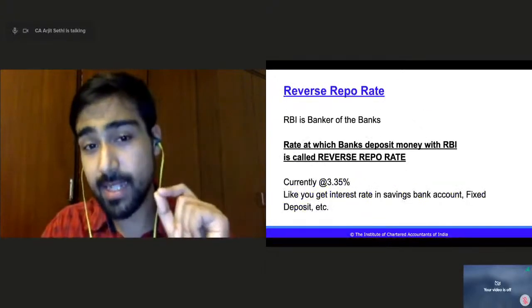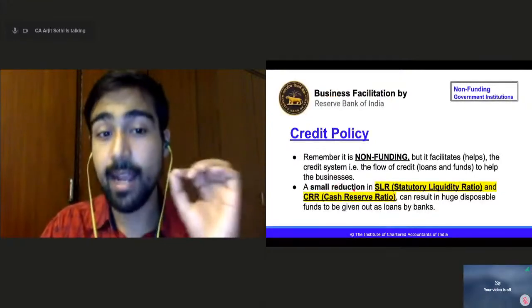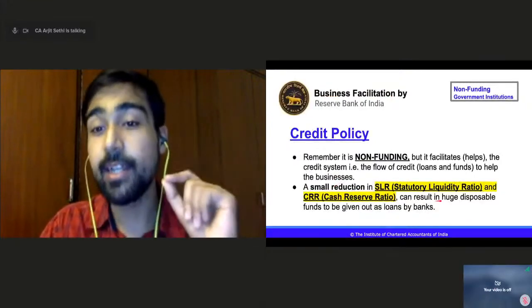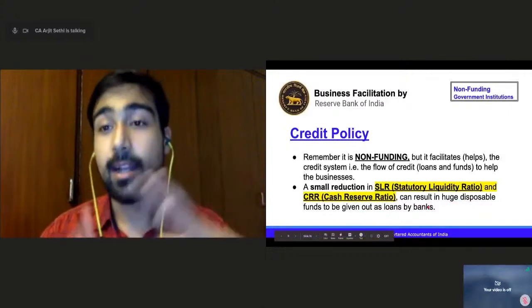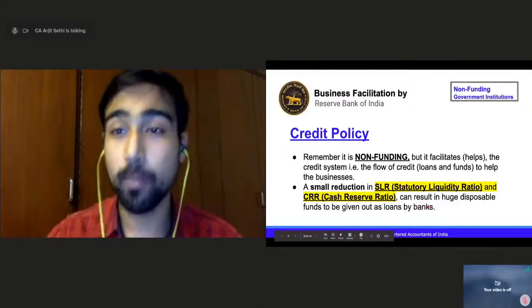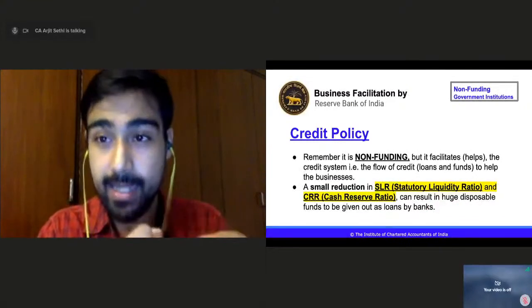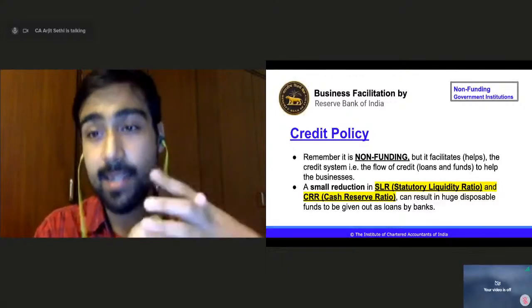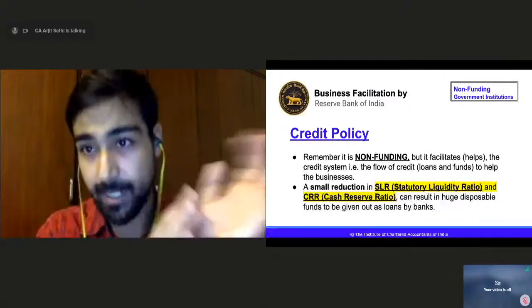Now I'll come back to this statement I said. A small reduction in SLR and CRR can result in huge disposable funds to be given out as loans, right? Now suppose a bank has 100 rupees with it. It has to keep 18.5% as SLR and 3% as CRR, which is equal to around 21.5%, okay?